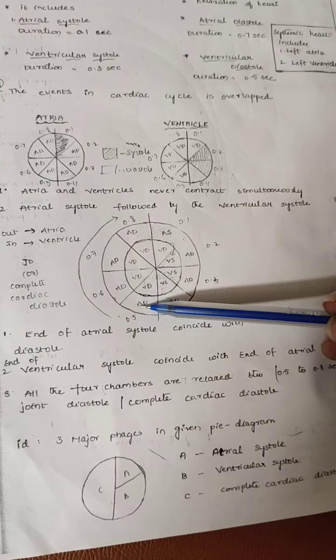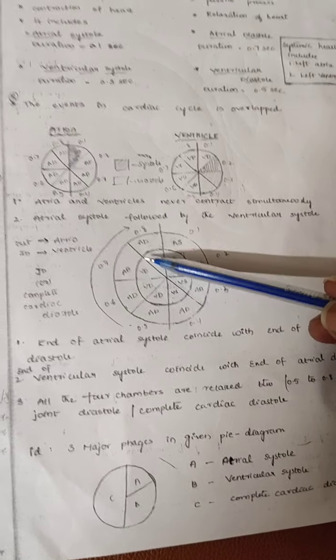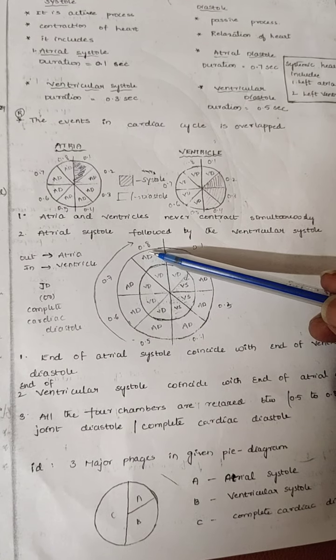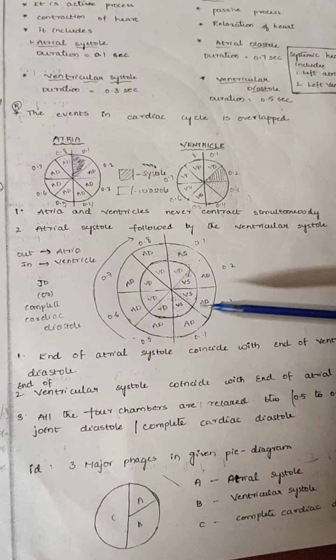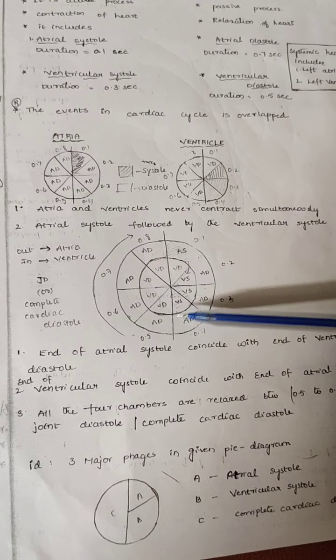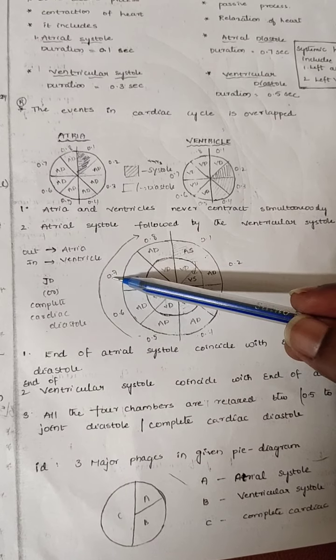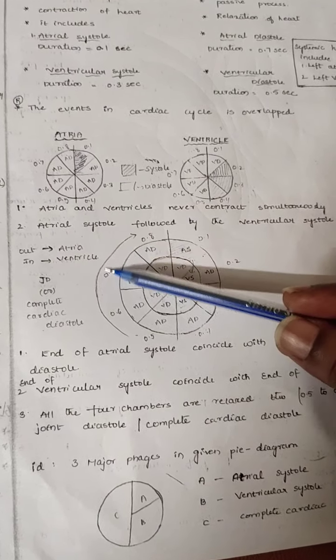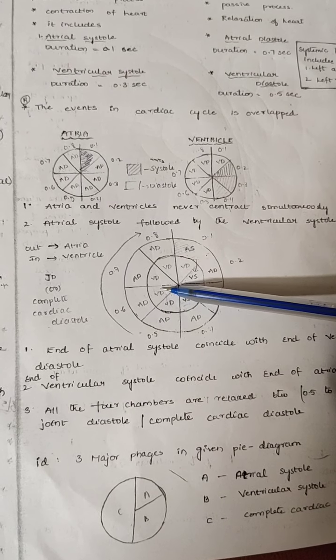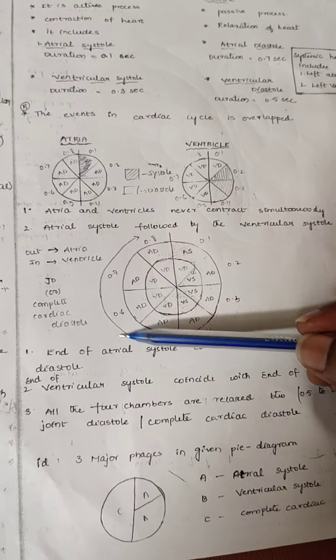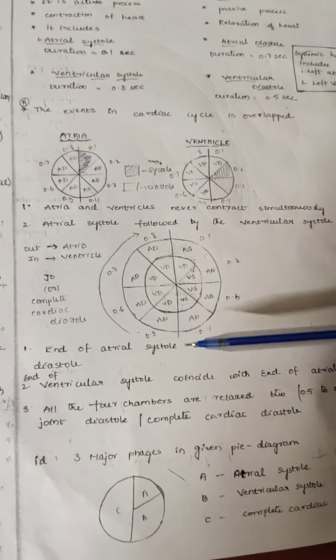Okay, that's why see, both are in relaxation state for how many seconds? 1, 2, 3, 4, 0.5, 0.6, 0.7, 0.8. That's why both atria and ventricles are relaxed totally for how many seconds? That is 0.4 seconds. That is called cardiac diastole.